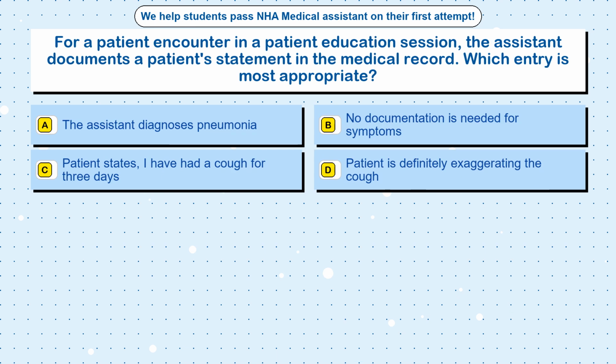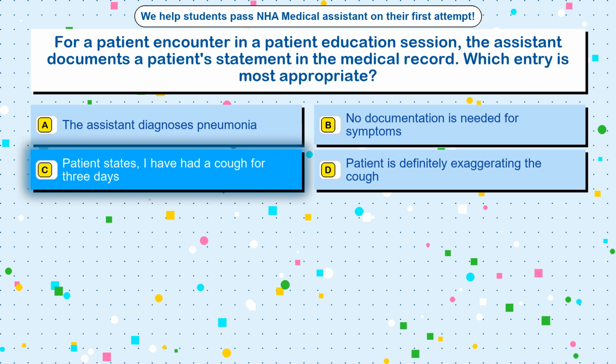Question 37. For a patient encounter in a patient education session, the assistant documents a patient's statement in the medical record. Which entry is most appropriate? Option A, the assistant diagnoses pneumonia. Option B, no documentation is needed for symptoms. Option C, patient states, I have had a cough for 3 days. Option D, patient is definitely exaggerating the cough. The correct answer is option C, patient states, I have had a cough for 3 days.